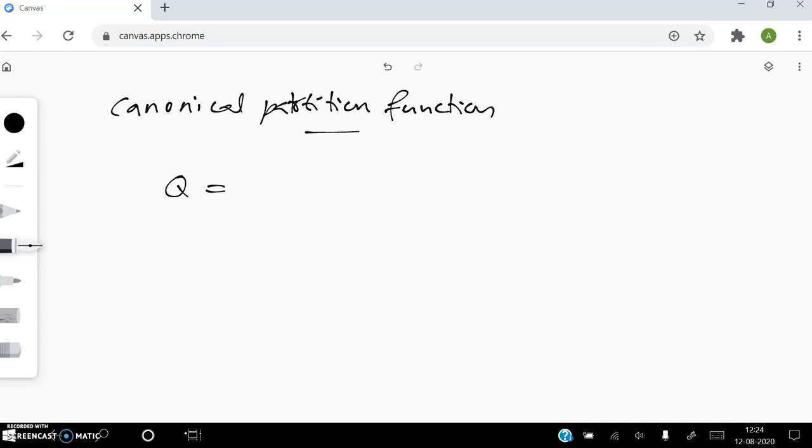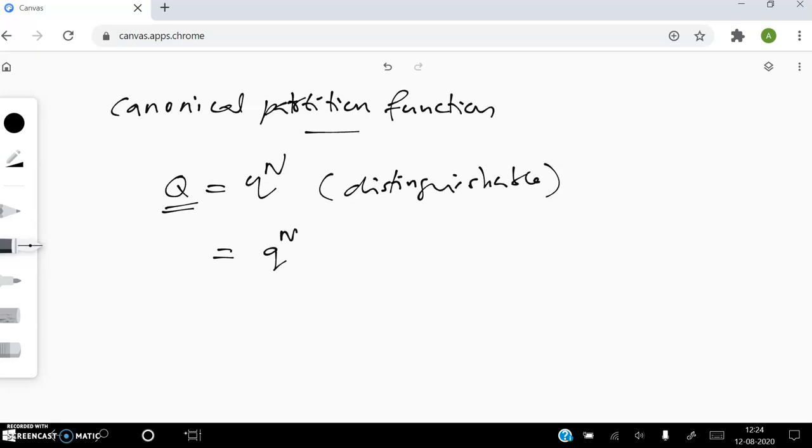The canonical partition function is related to the molecular partition function as follows. In the case of distinguishable particles, the canonical partition function is given as Q equals q power N. And in the case of indistinguishable particles, we have to divide this q power N by N factorial.